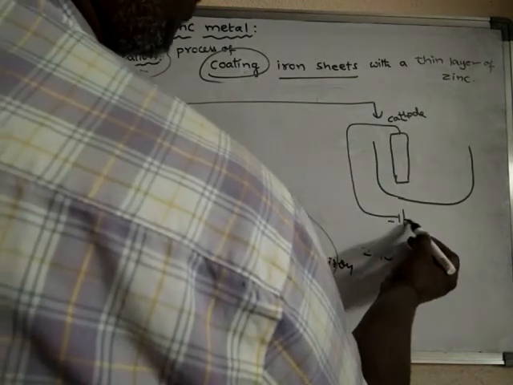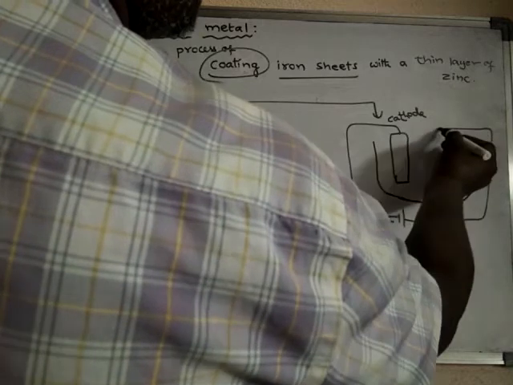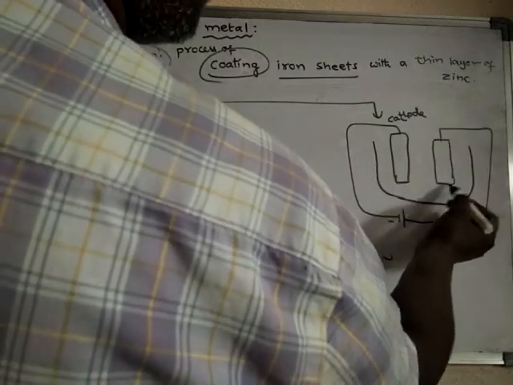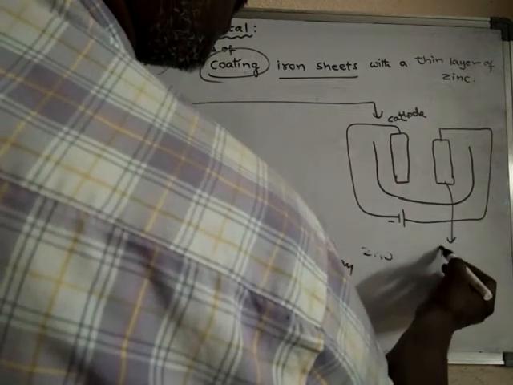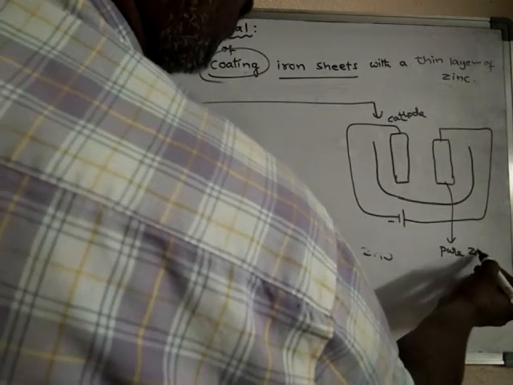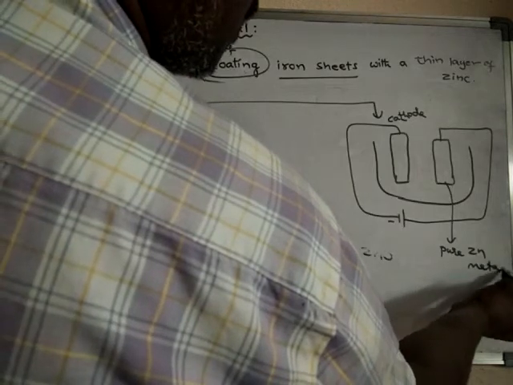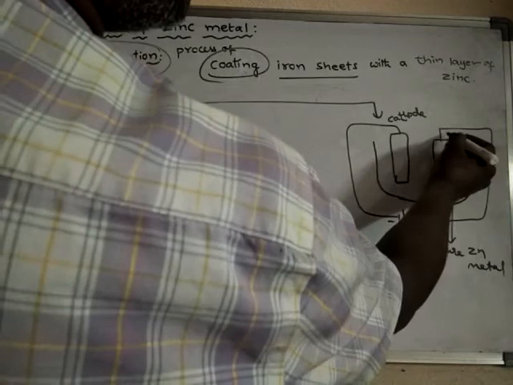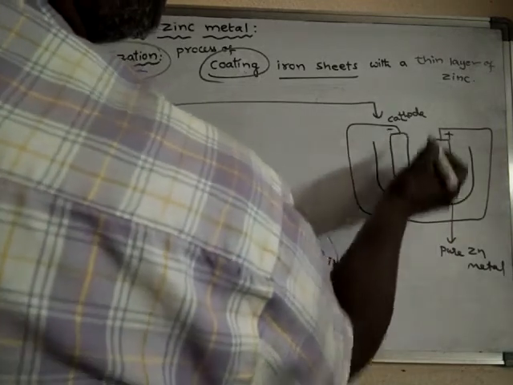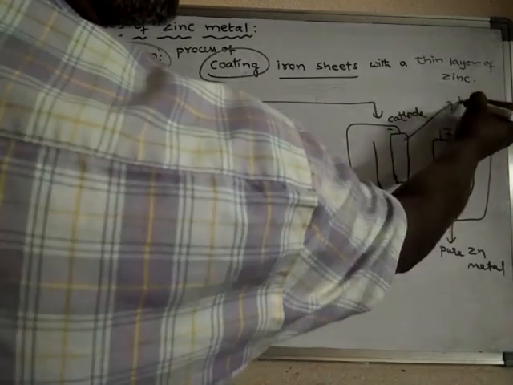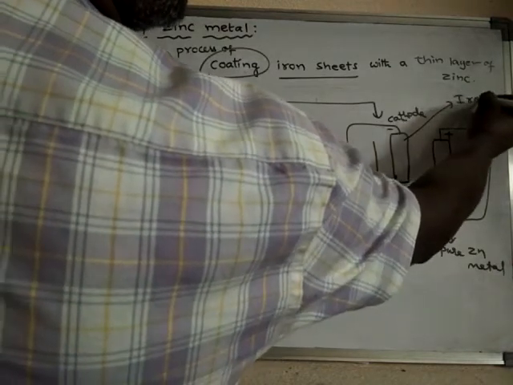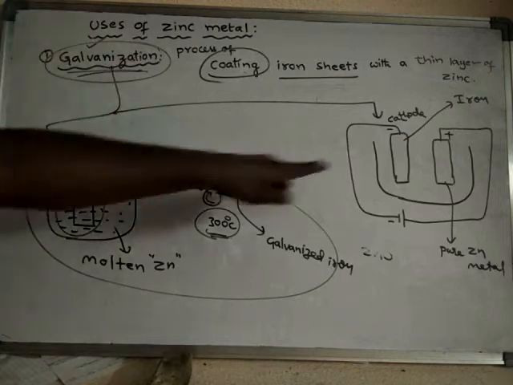To the positive terminal of the battery, pure zinc metal is connected, so it acts as anode. And the iron sheet acts as cathode.